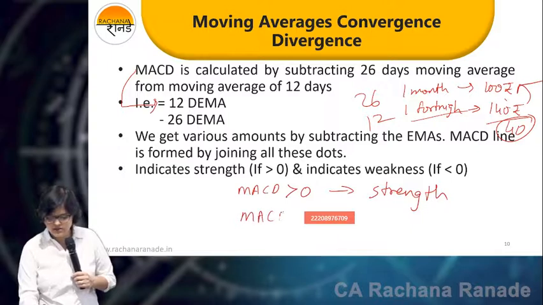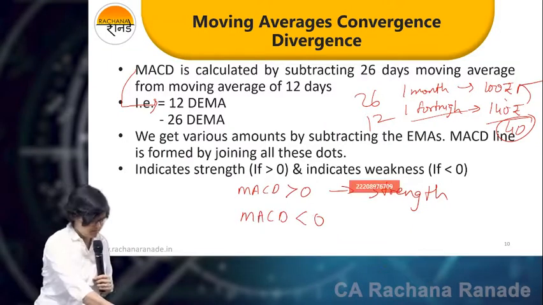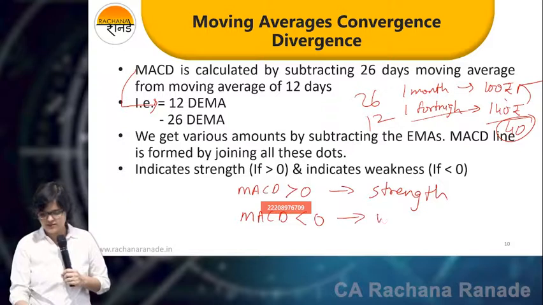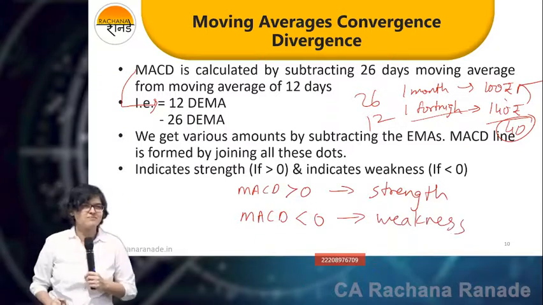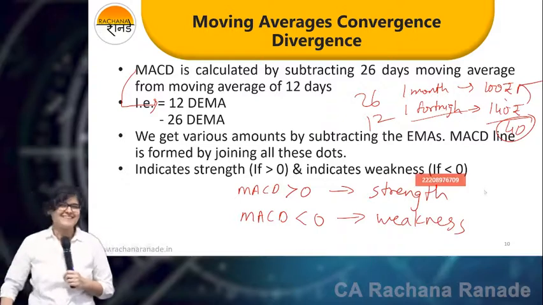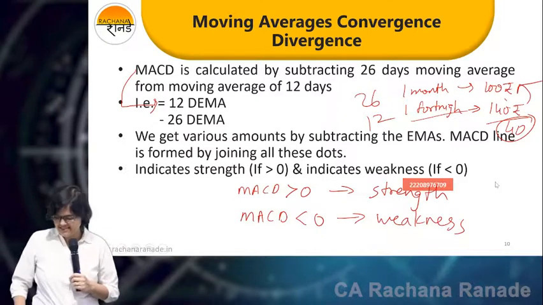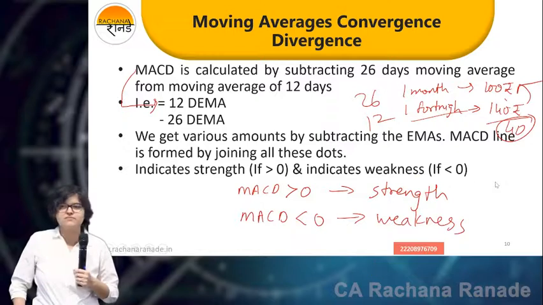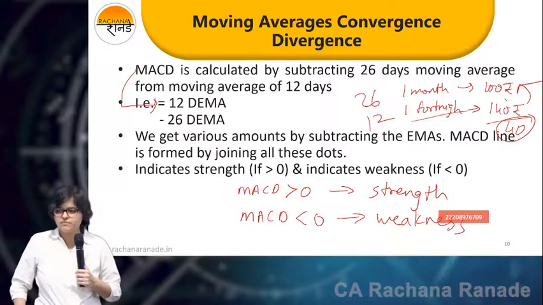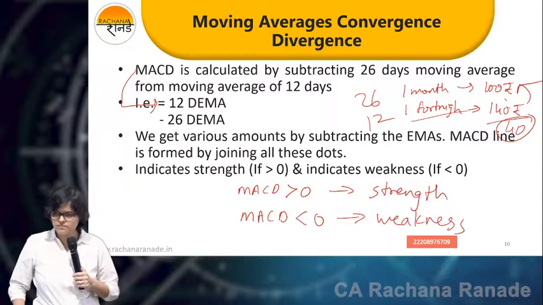MACD less than 0 is weakness. Yes, can I go on?